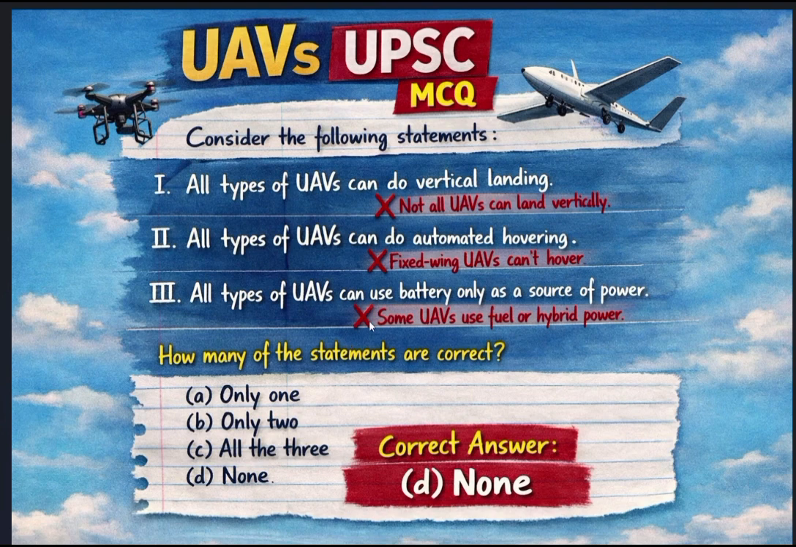So we need another source of power also to run an aerial vehicle. I think you got this, and you can see why all three statements are wrong. I hope you get it. Thank you.